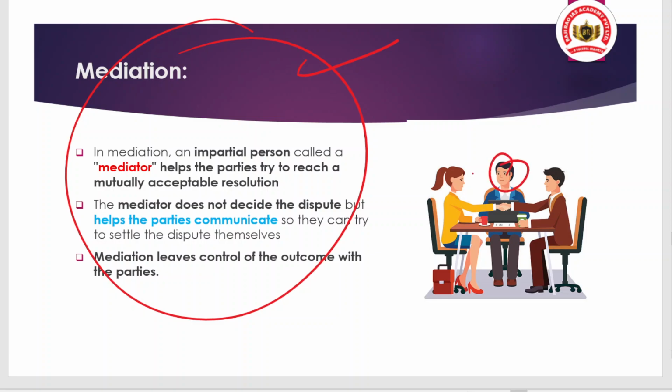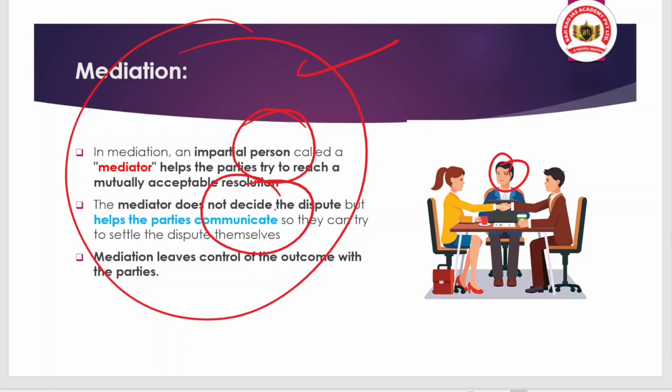They will provide solutions, they will provide some ideas, and they will try to decode the problem and solve it. Okay, so in mediation there will be an impartial person called a mediator who will help the parties reach a mutually acceptable resolution, and the mediator does not decide the dispute but helps the parties communicate some of the ideas, some of the solutions, so that they can settle the dispute themselves.